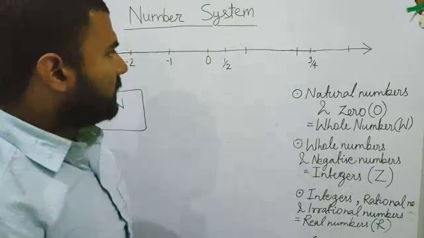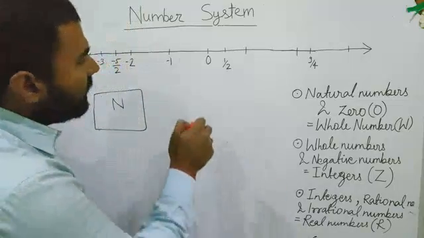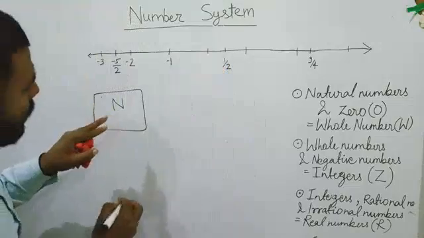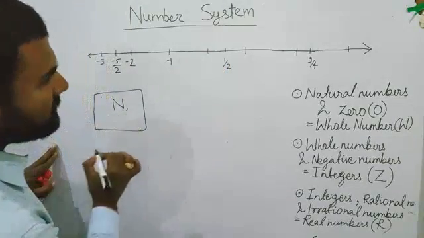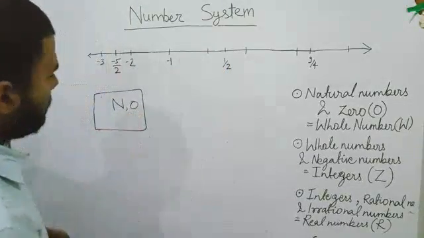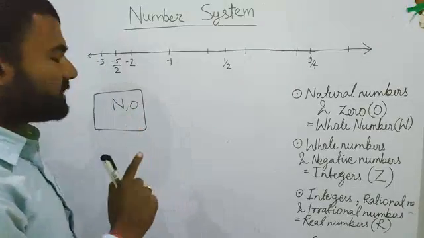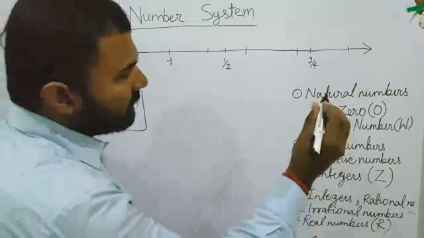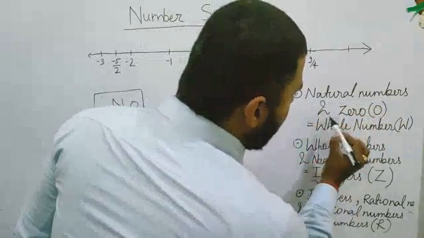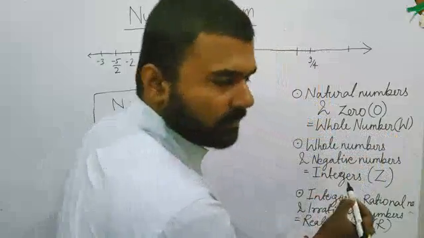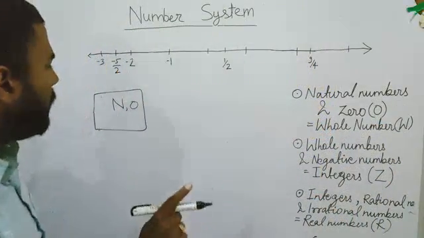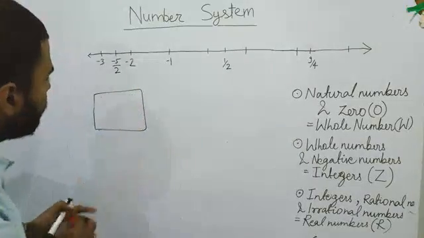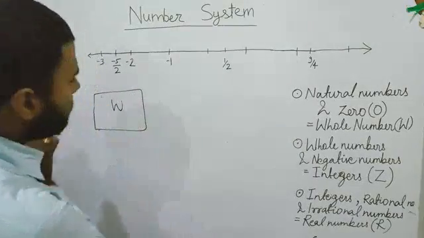Now you came back and your ambition grew further, and you decided to collect the zero as well. So now your box has all the natural numbers plus 0. Now tell me, what is the collection of all the natural numbers with 0 called? The collection of all the natural numbers and 0 is called the whole numbers and is denoted by W. So right now what is in your box is all the whole numbers.